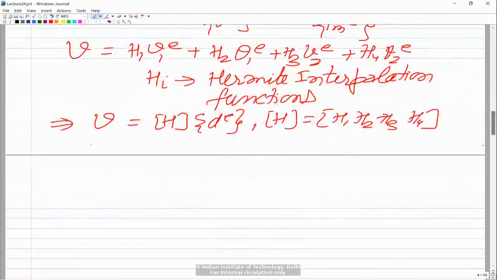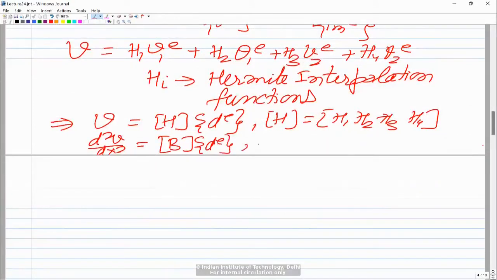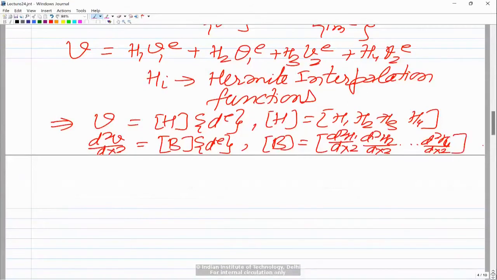In the total potential energy functional we also have d2v by dx square, so that can be written as B into de, where B, as you know, will be the second derivatives of these shape functions: d2h1 by dx square, d2h2 by dx square, and so on, up to d2h4 by dx square. So this is your B. Now if you substitute this in the integral functional I, finally we will have the element level governing equations. The procedure is the same.